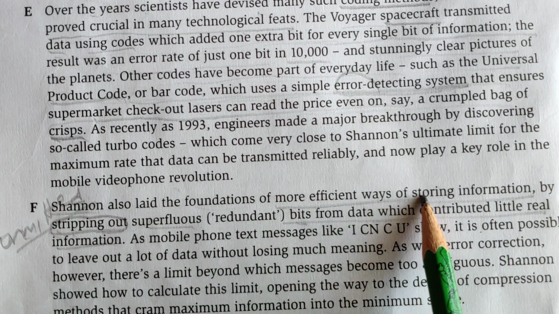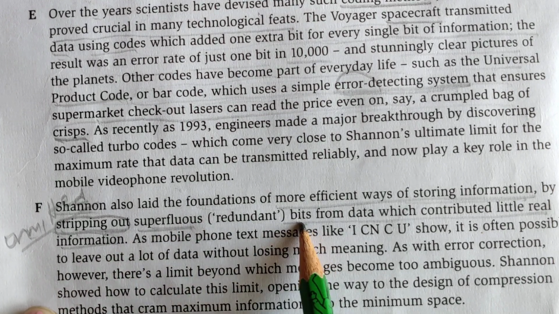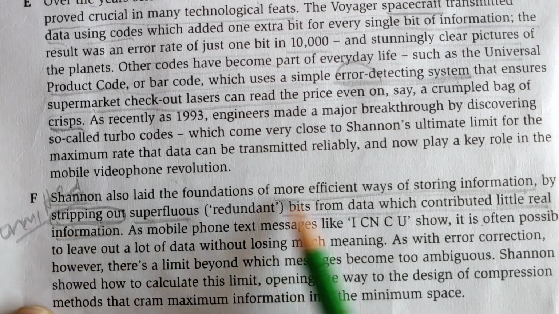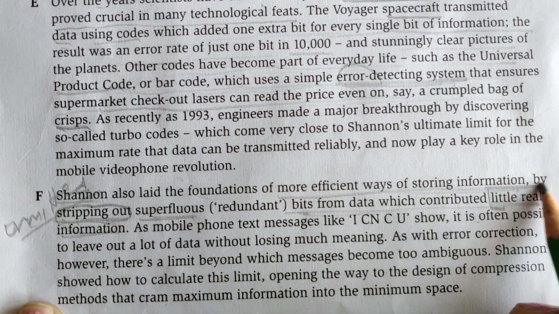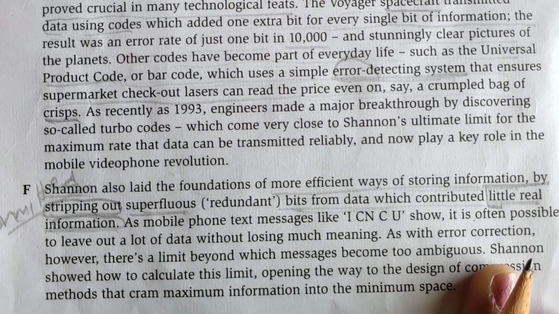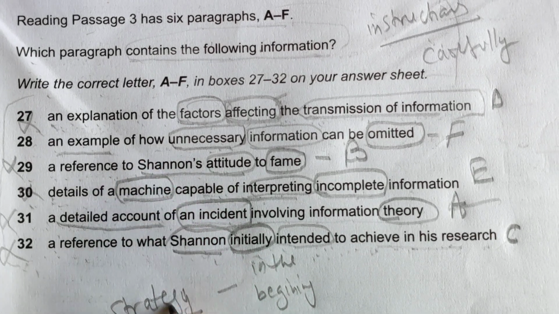Which contributed little real information means unnecessary information they are talking about. So we have completed finding the information.